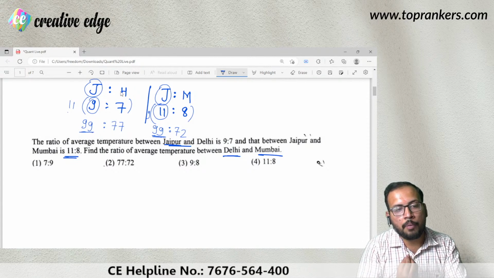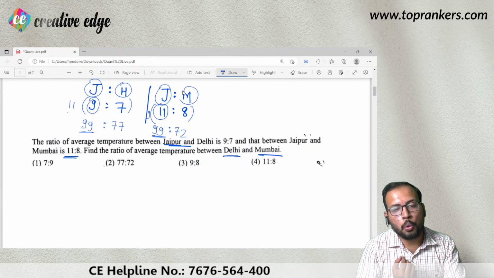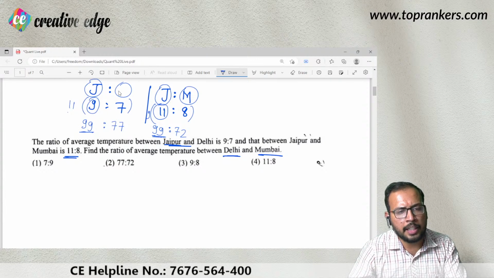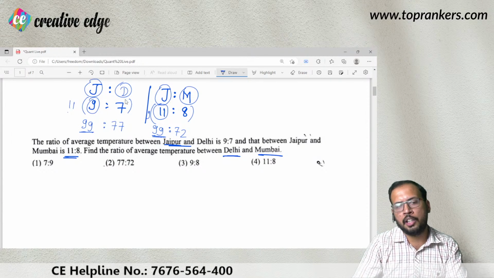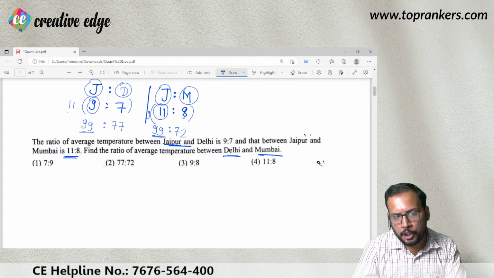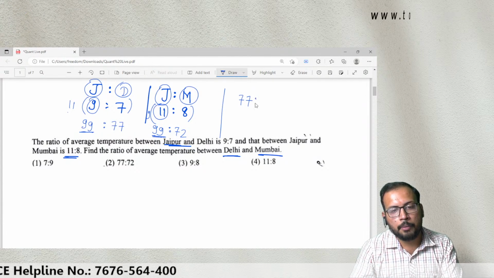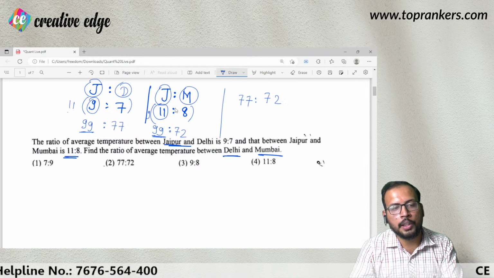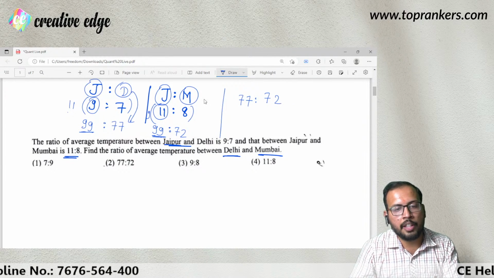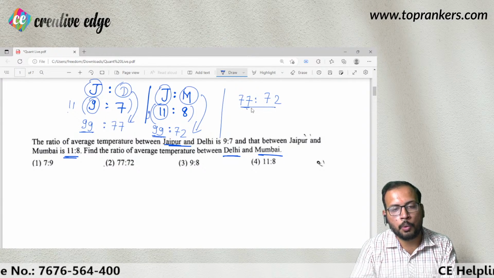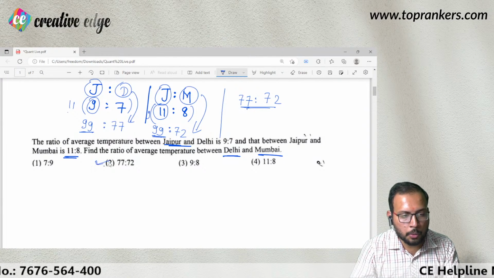Now, the two cities here: in fact it was Delhi, so instead of H I should write D for Delhi. So the ratio of Delhi and Mumbai is basically 77 is to 72. You can see that Delhi is 77 and Mumbai is 72. This is what the question was asking. So the answer to this question is option number 2.